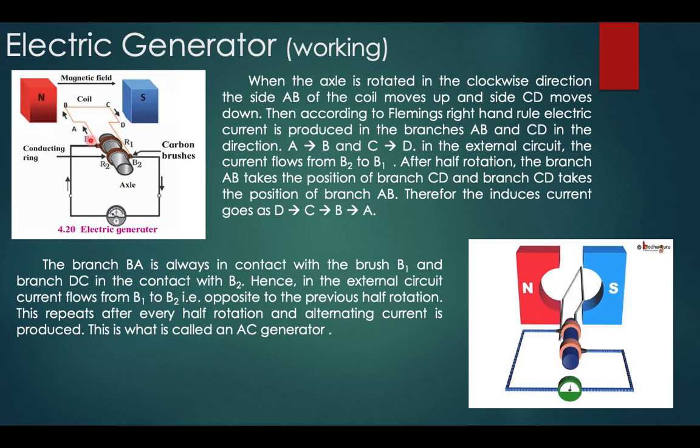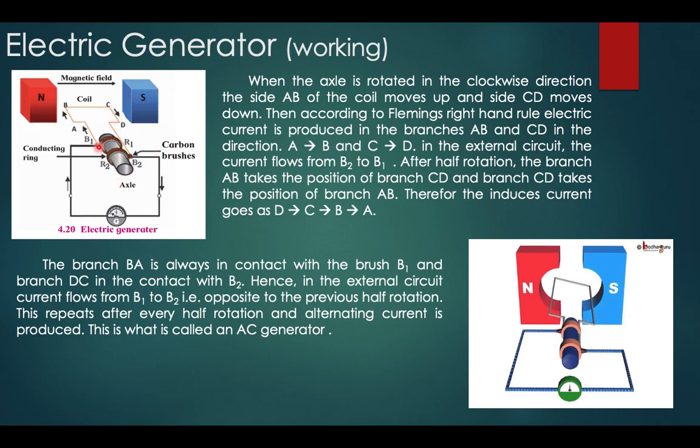At first it was going from B2 to B1, but now the current will be flowing from B1 to B2, which is the opposite of the previous half rotation. So this repeats after every half rotation, and alternating current is produced. Therefore we can say that this is an AC generator.